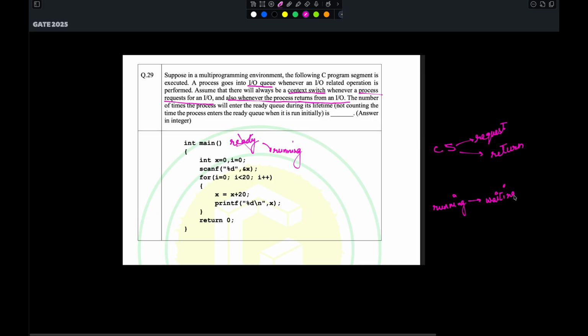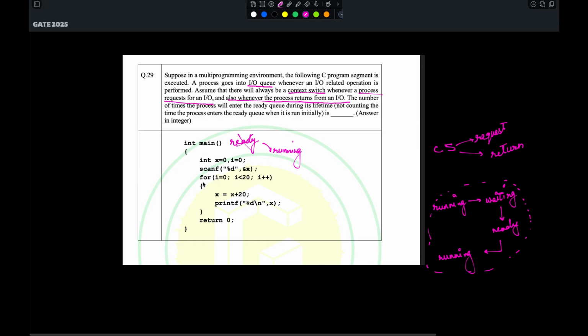Because for example, for a case of input, we are depending on the user input for the program to again start running. So we put the process in the waiting queue. And now when we get the input, then it goes to the ready queue and then it goes to the running queue. I hope you know this thing regarding processes and context switch. If you don't know, keep this in mind because this is going to be very important.